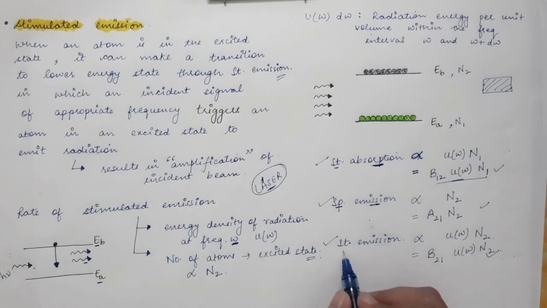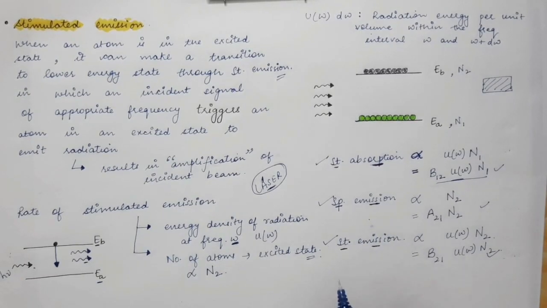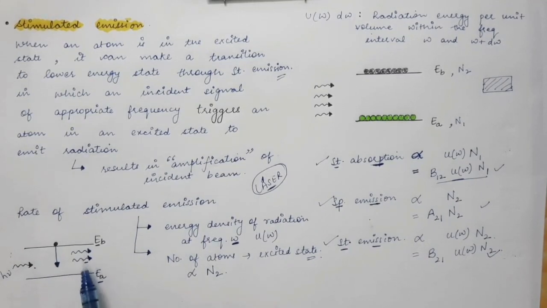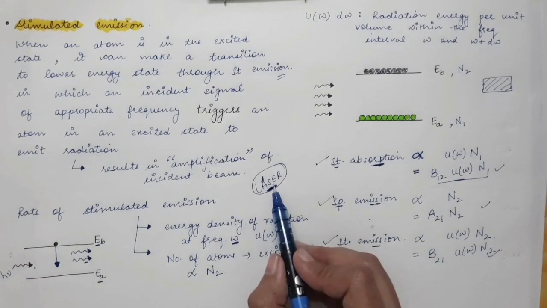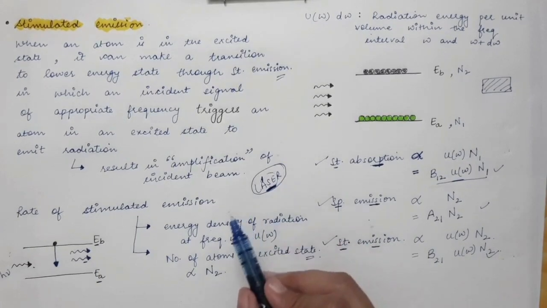High directionality is possible only in the case of stimulated emission, because in this case the emitted photon goes in the same direction as the incoming photon. So for a laser to work, there must be more stimulated emission.